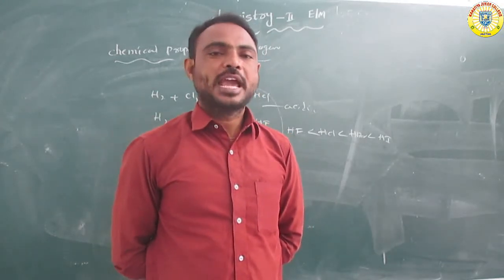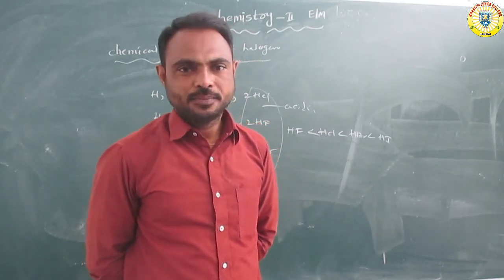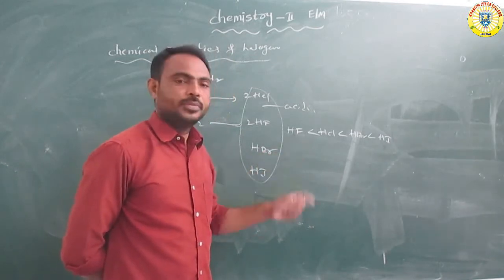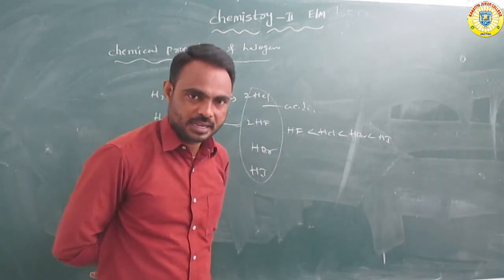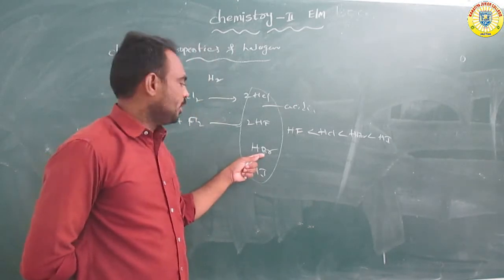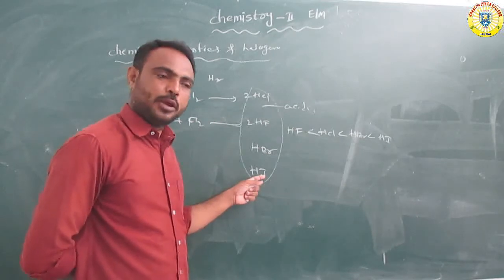Hydrogen reacts with fluorine to form HF, hydrogen fluoride, with chlorine to form hydrochloric acid, HCl, with bromine to form HBr, and with iodine to form hydrogen iodide.